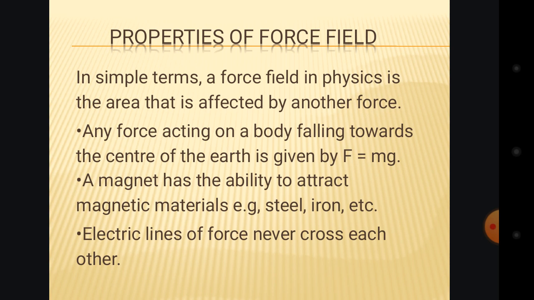Okay, the second property of force field: a magnet has the ability to attract magnetic material. Example, the steel or the iron. These can attract the magnet, and if they are attracting the magnet, they can be the conductors, and if they cannot, then they can only be the insulators. They cannot attract a magnet. So example like steel and iron.